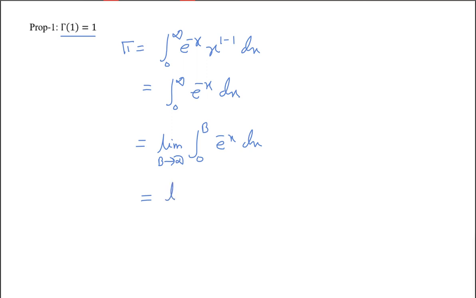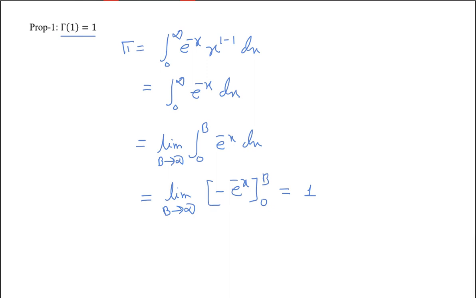So limit b tends to infinity of e to the power minus x, integrate this. That gives minus e to the power minus x. Now simply integrate this one and take the limit b tends to infinity. The value will be 1 as b tends to infinity. So the value is 1. You remember this, gamma 1 is always equal to 1.